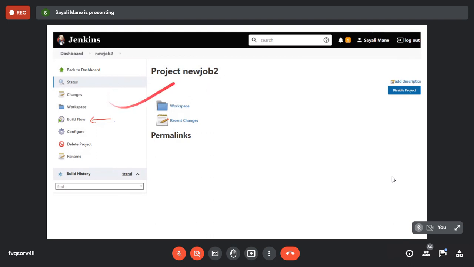After that, you will get this screen, your name. Are you getting this screen? Yes, ma'am. Okay, see your project name is there. My project name is new job 2, so yours will be different. Now here on the left hand side, click on the build now. Build now means you're compiling your project.